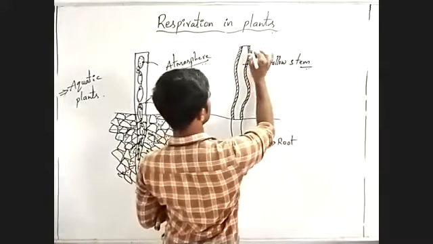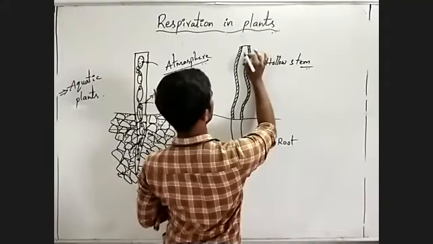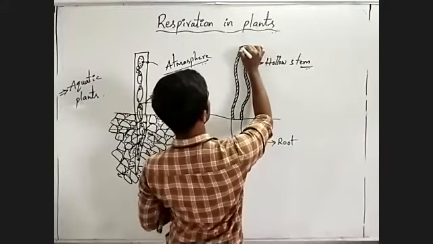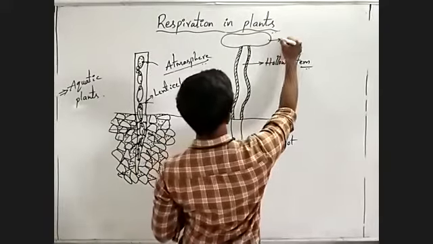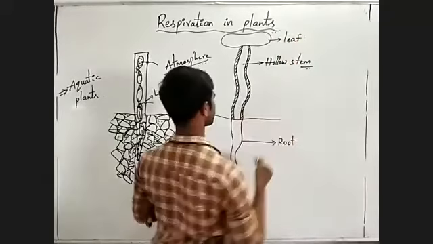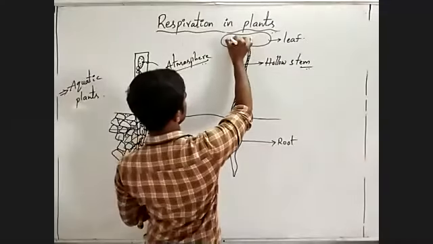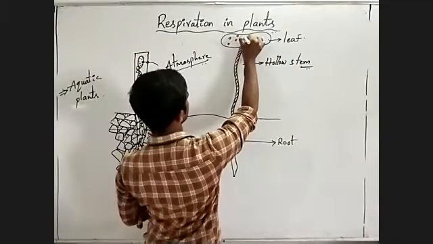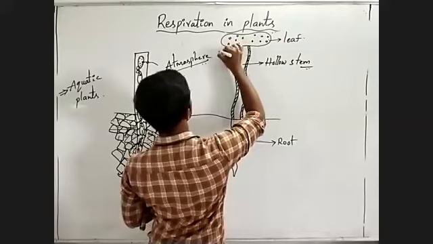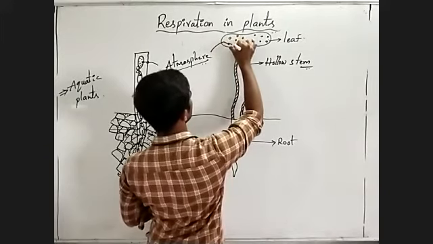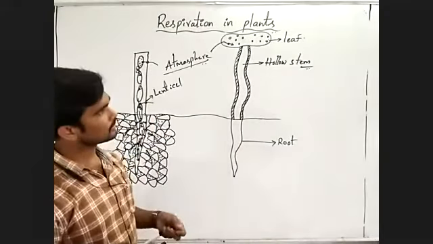What is the hollow stem here? For example, here a lenticel is there, imagine, or directly a leaf is there. For example, this is a leaf, imagine. From the atmosphere, oxygen enters into the leaf through the stomata present on the leaf.